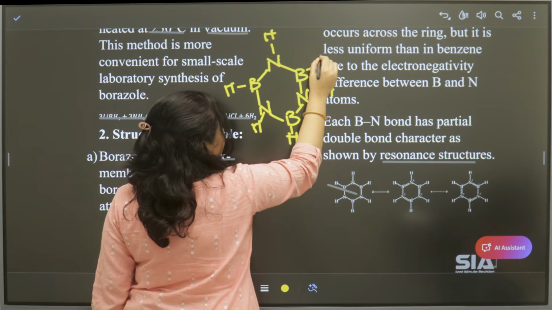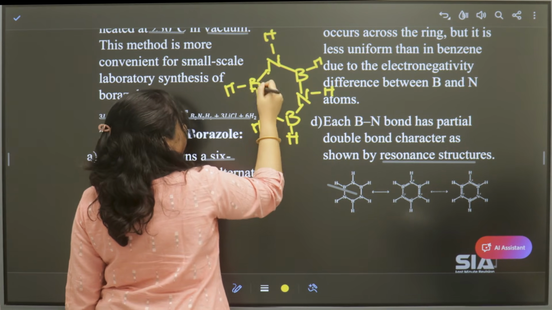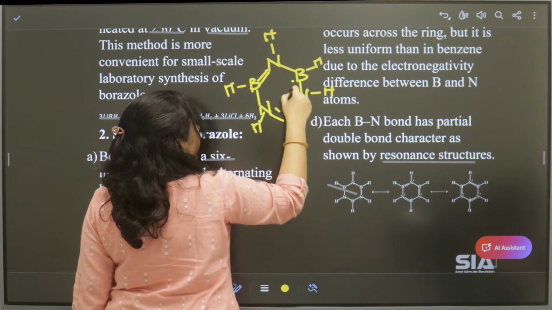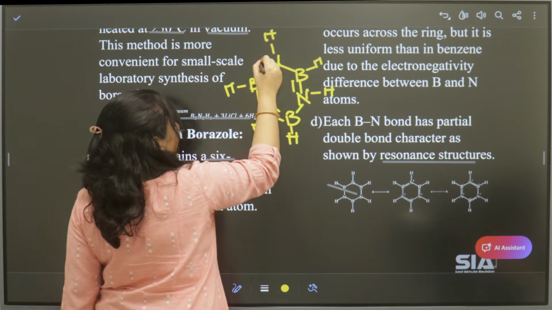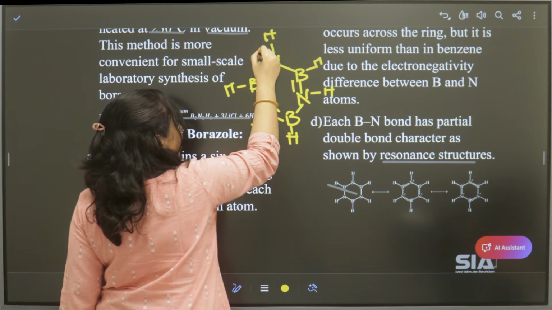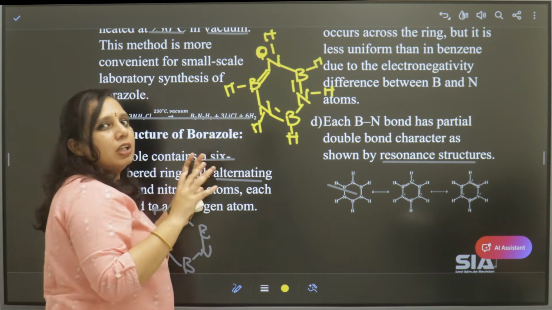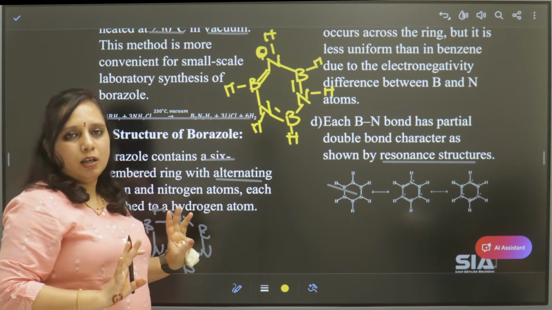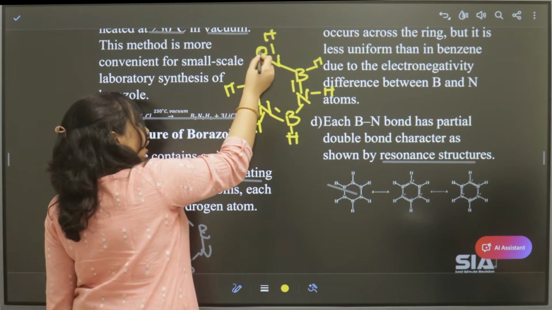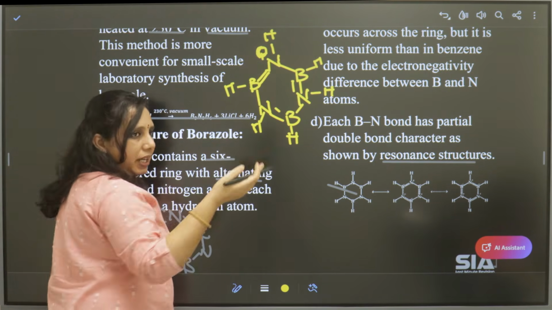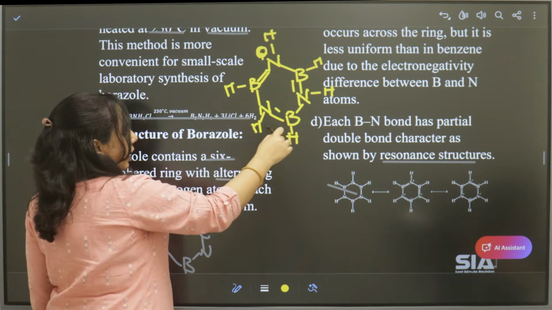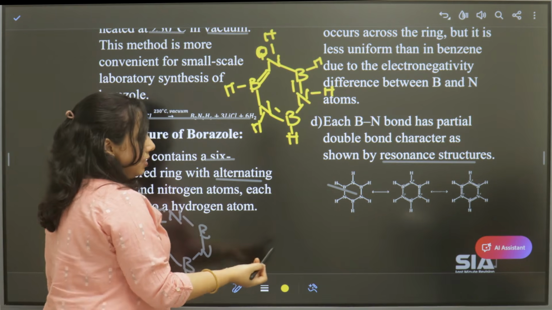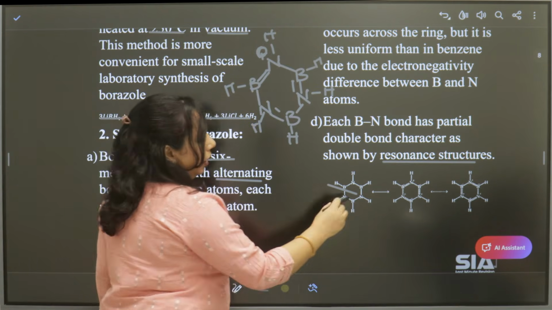And there are alternating double bonds present. So here we will have a plus charge like that, because of the electronegativity difference. Now this is the structure of borazine. If you need not present this plus charge and minus charge, it's okay. Even if you write this structure, that is enough, right?